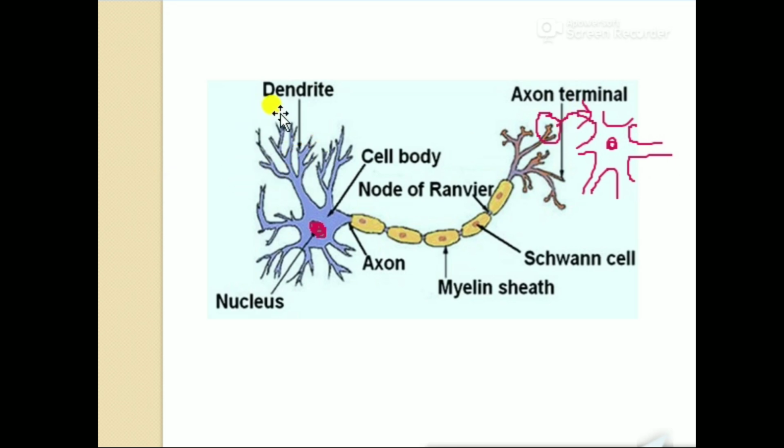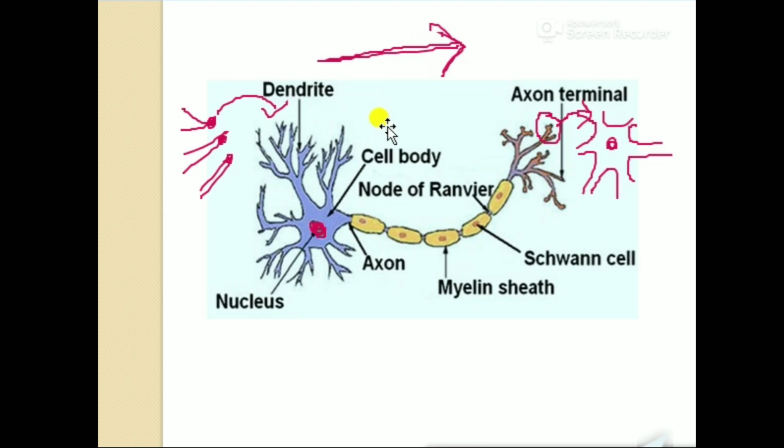These are highly branched regions. They carry information, but the information passes in a unidirectional manner. It does not come back.